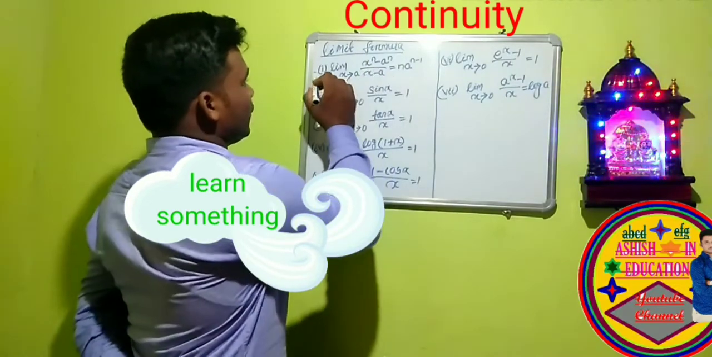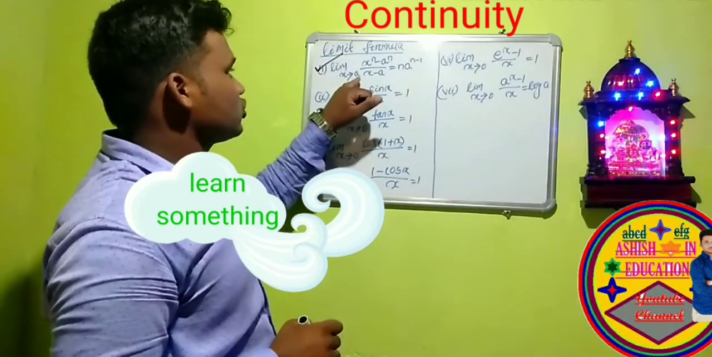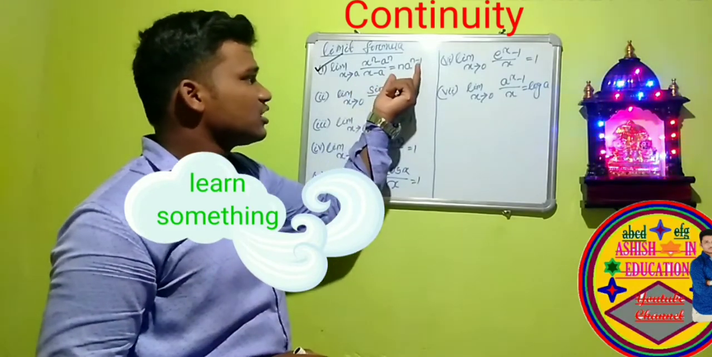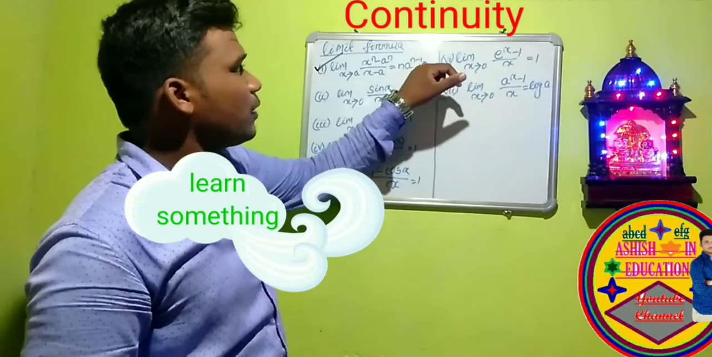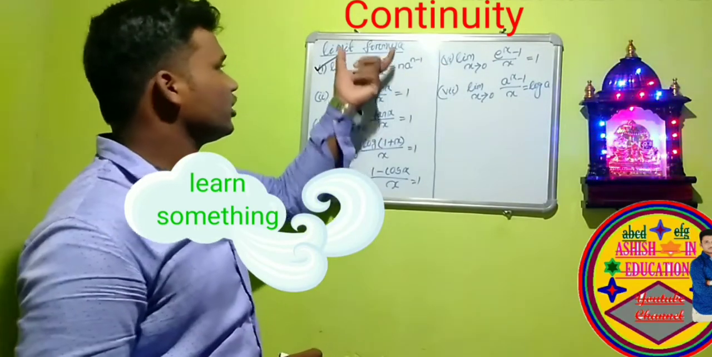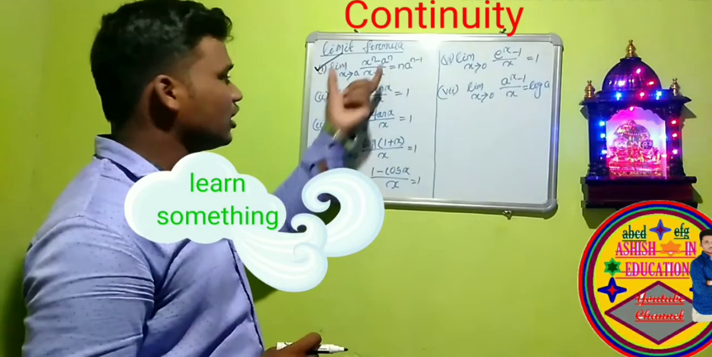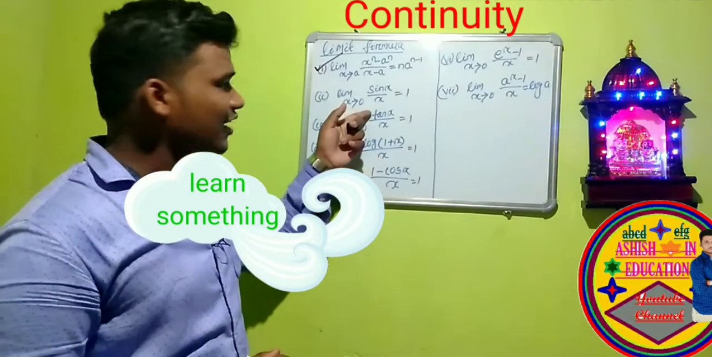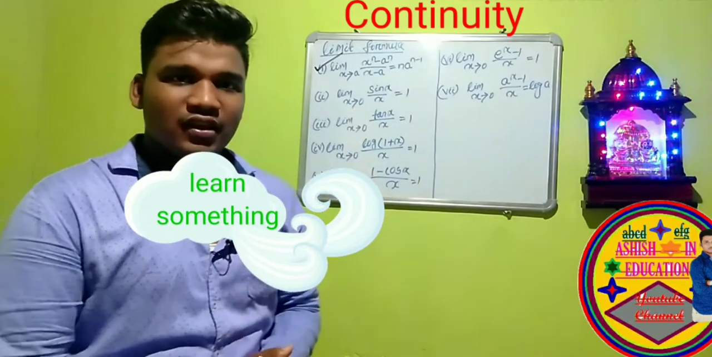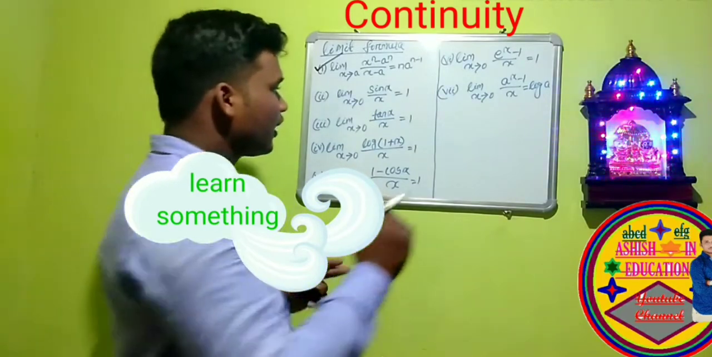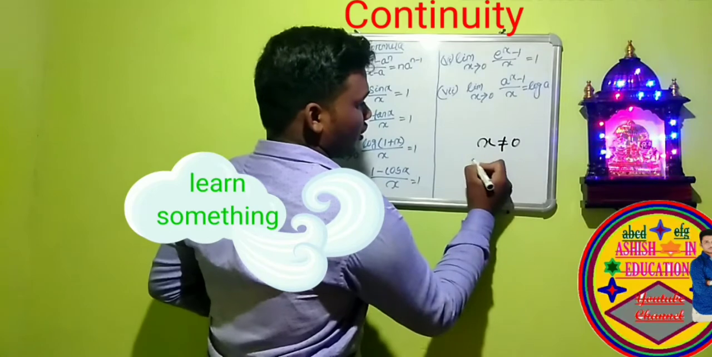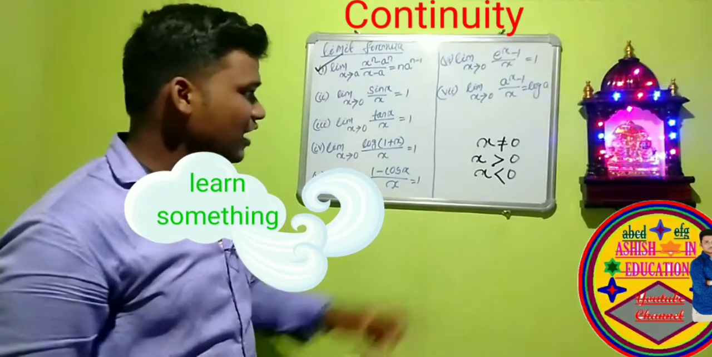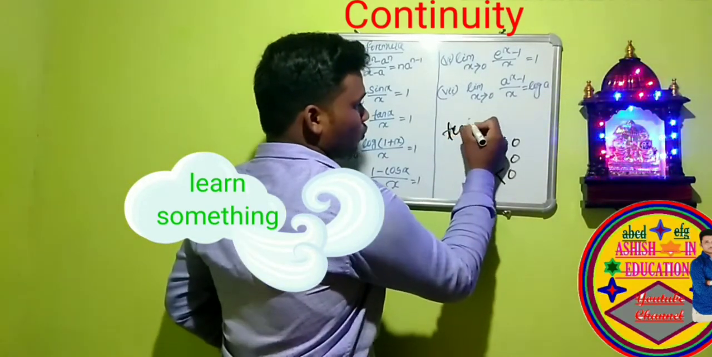So according to the limit formulas, the first formula is limit x tends to a, x to the power n minus a to the power n by x minus a is equal to n into a to the power n minus 1. This is the first formula of limit or continuity. Then again the second formula, limit x tends to 0. That means x is not equal to 0. X may be greater than 0 or x may be less than 0. At that time we use tends to.